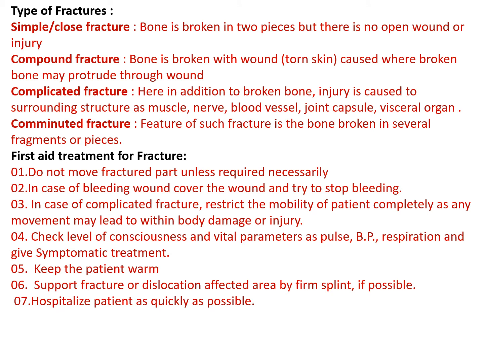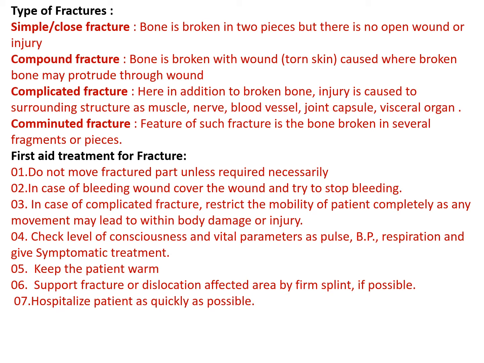Types of fracture. Various types are simple or closed fracture, compound fracture, complicated fracture and comminuted fracture. Simple fracture: bone is broken in two pieces but there is no open wound or injury. In compound fracture, bone is broken with a wound, that is torn skin, where the broken bone may protrude through the wound.